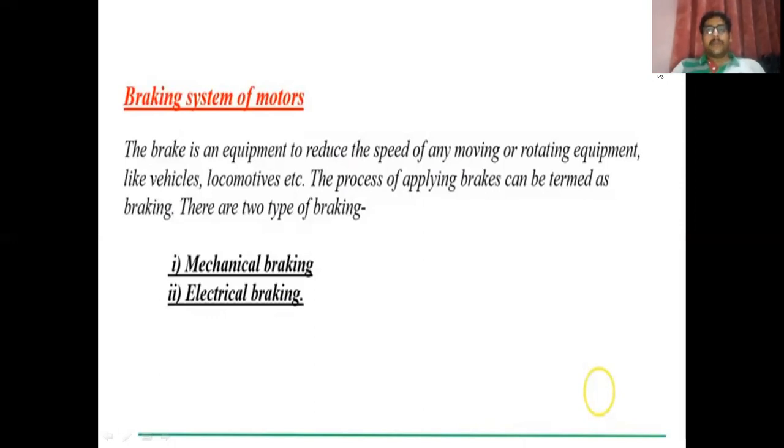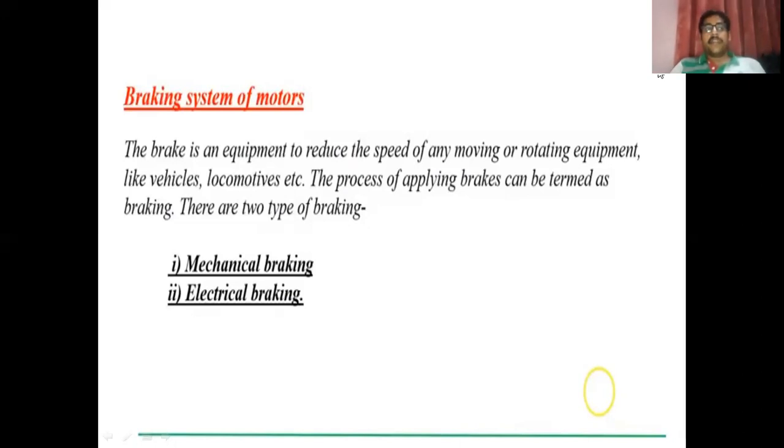We have two types of braking system. Number one is the mechanical braking system, and number two is the electrical braking system. In case of a mechanical braking system, we have a number of various equipments or devices which are employed for the braking system. But this mechanical system has certain disadvantages. Due to that, we cannot use this mechanical braking individually in case of a locomotive or in case of a motor installed in a particular drive.